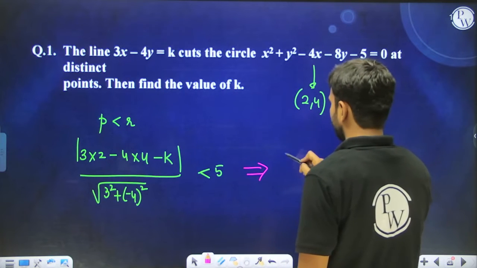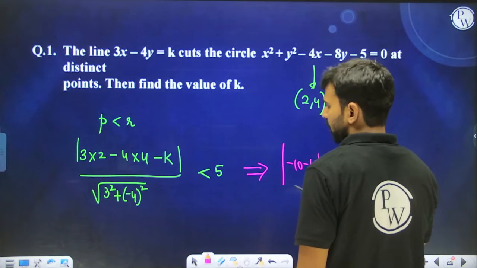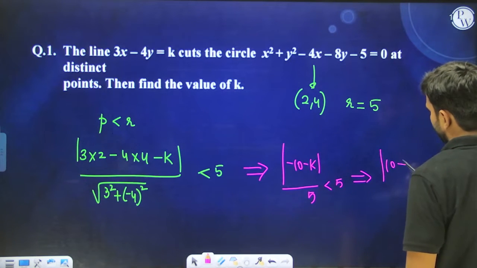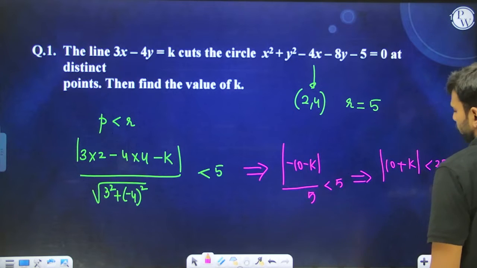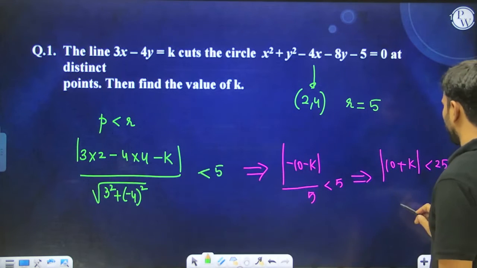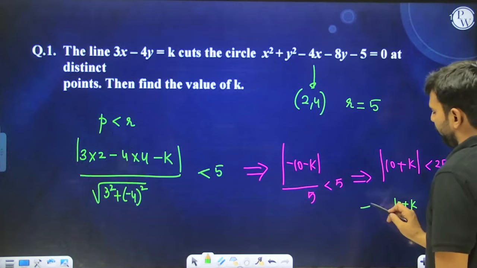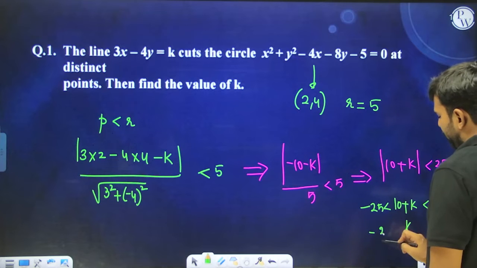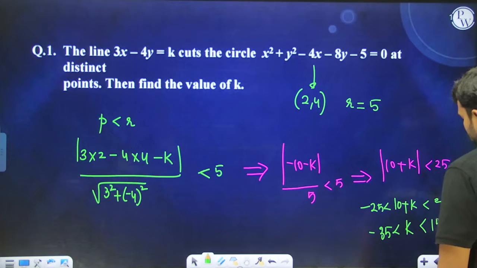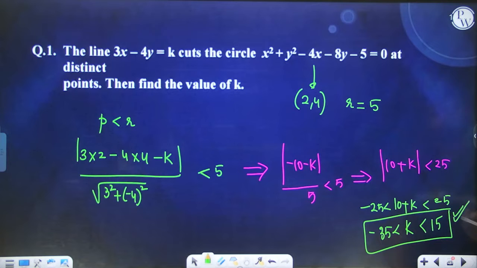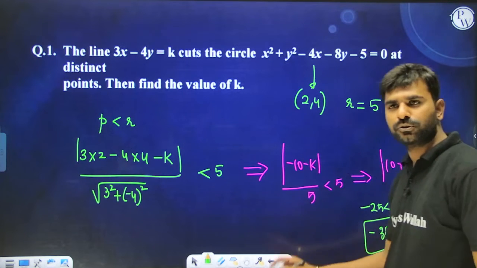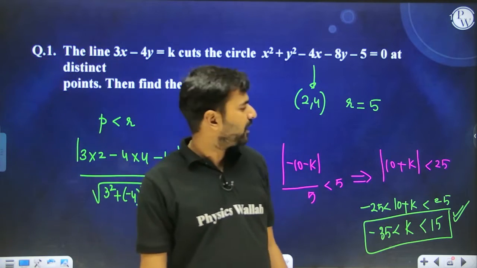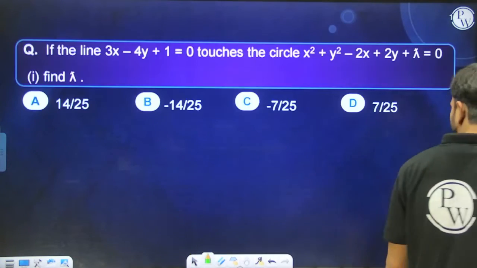So this is going to be minus 10 minus k, divided by 5, which has to be less than 5. I hope you know that this can further be written as modulus of 10 plus k. So your 10 plus k has to go from minus 25 to 25, and from there you can find the value of k, where k will go from minus 35 to 15. So this is your final answer. These equations are quite easy to solve. I have covered these in the chapter Basic Mathematics. If you are having any confusion about solving these, you can refer to that video as well.